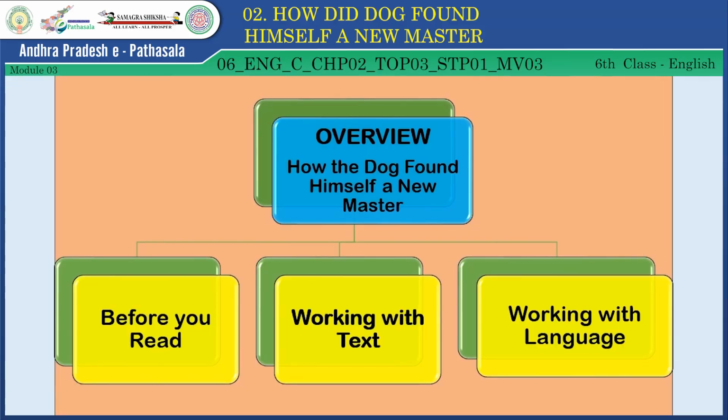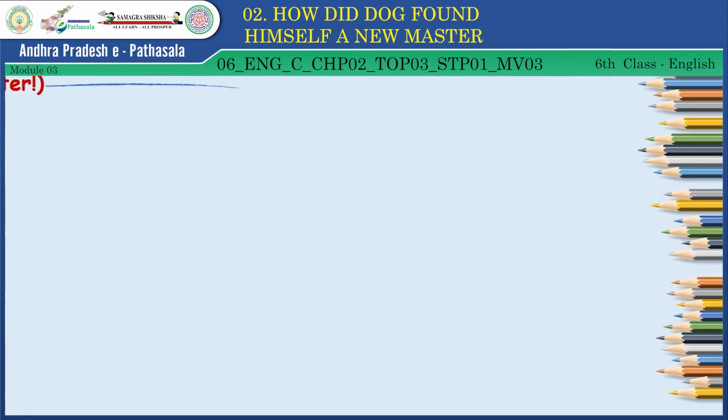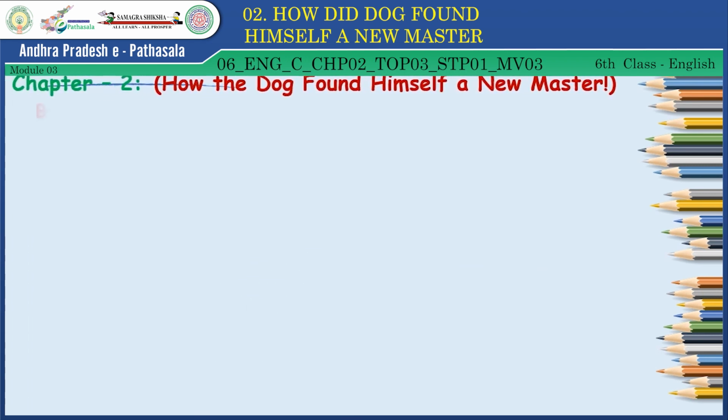Students, before we go deep into our lesson, let's have a look at the overview of the lesson we are going to cover in this video. In this lesson, how the dog found himself a new master is divided into three parts: before you read, working with the text, and working with the language. Students, in this lesson, we have identified some learning outcomes.